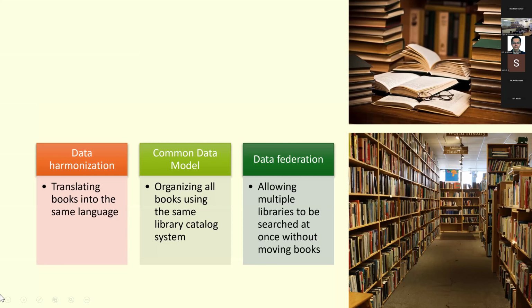So if you want to put them all in perspective, it's like a library. Data harmonization is looking at harmonizing individual variables. It's like translating all the books into the same language. Common data model is organizing all the books using the same library catalog system and putting them into different shelves. Data federation is, if you want to extract information from a couple of books, it does not allow the books to leave the library. Instead, you must come to the library, search the book, and then go off.